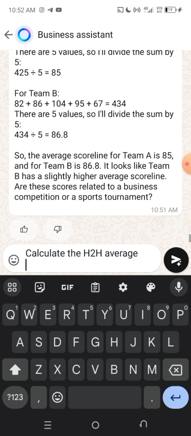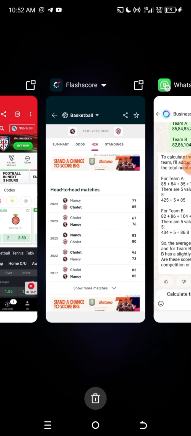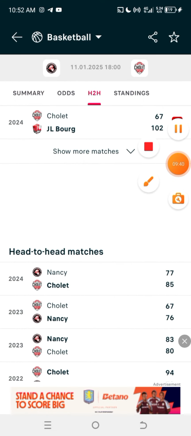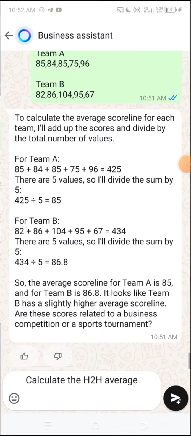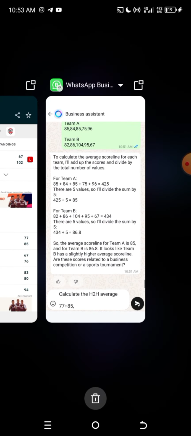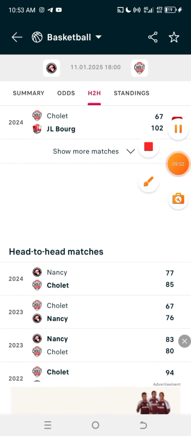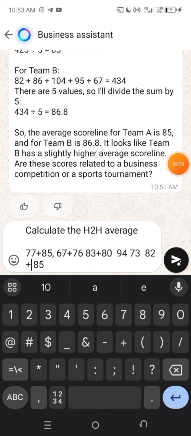The thing is actually not very hard. Right? So this is what I'm going to do. You're going to say 77 plus 85. You're going to write it here, right? 77 plus 85. Now you go to the next one again. The next one is actually 67 plus 76, right?